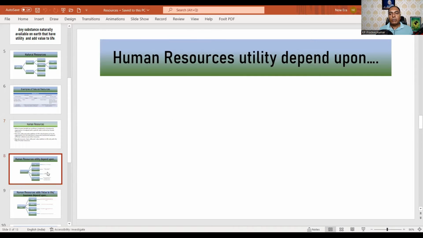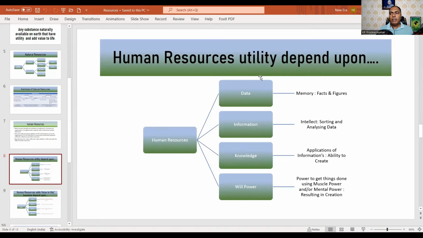Now we will see in human resource, the utility depends upon what all things. Human resource has some memory for data collection, facts and figures, available with the human resource. It can sort out and analyze the data, and that becomes information.